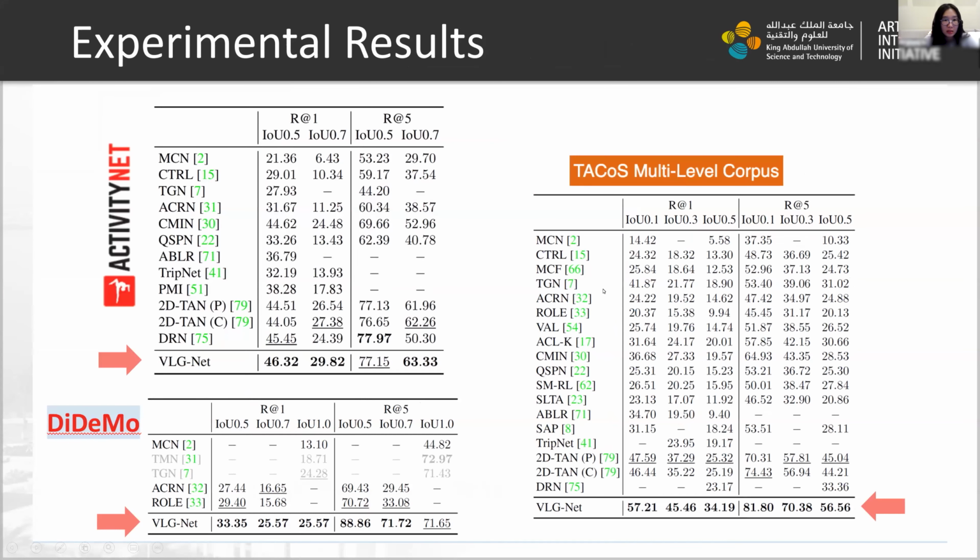Here are the experimental results for VLGNet on three commonly used datasets, ActivityNet, Charades, and TACoS. It is obvious to see that our VLGNet can achieve state-of-the-art results on all three datasets under different evaluation metrics.